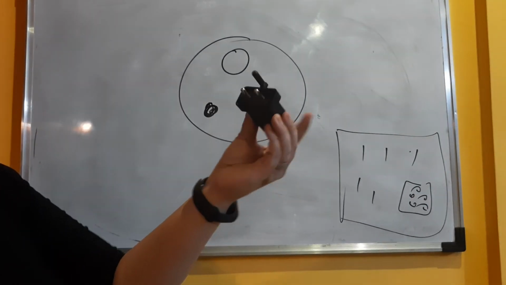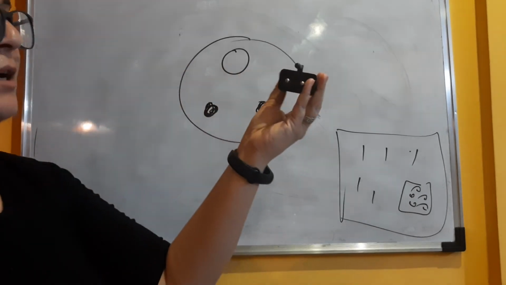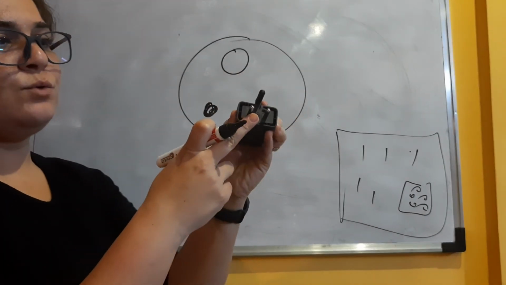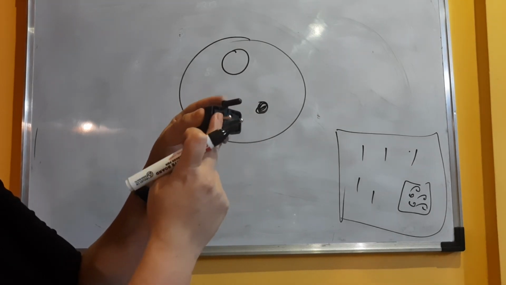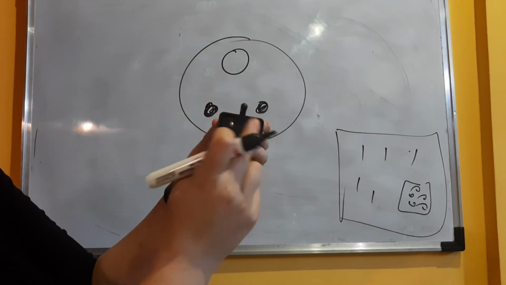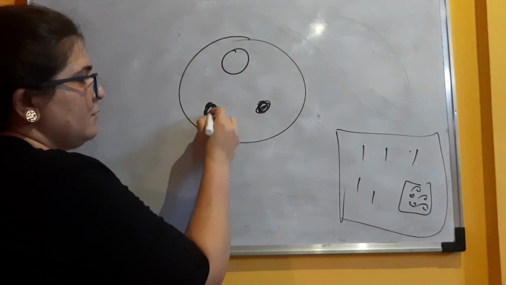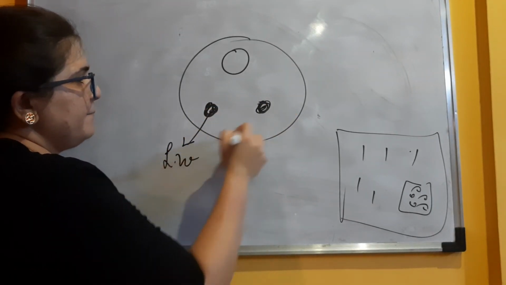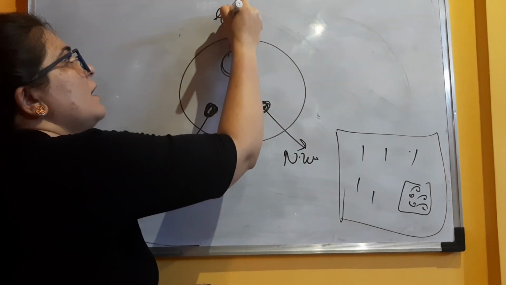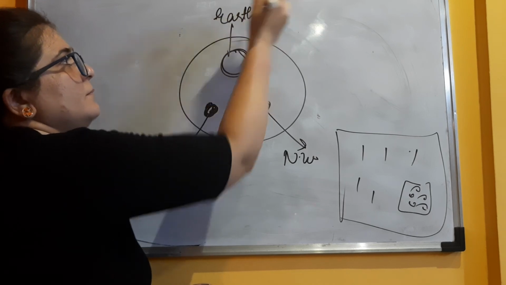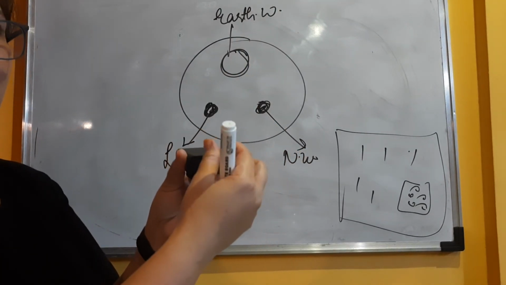Okay, so this is a socket wherein suppose I have to plug in this plug. Here again you have to carefully see that this upper one is bigger as compared to these lower ones, and it is broader also as compared to these two. So why is it so? These two, this is for the live wire, this is for the neutral wire, and this upper one is for the earth wire. Now why is the length more, why is it broader?